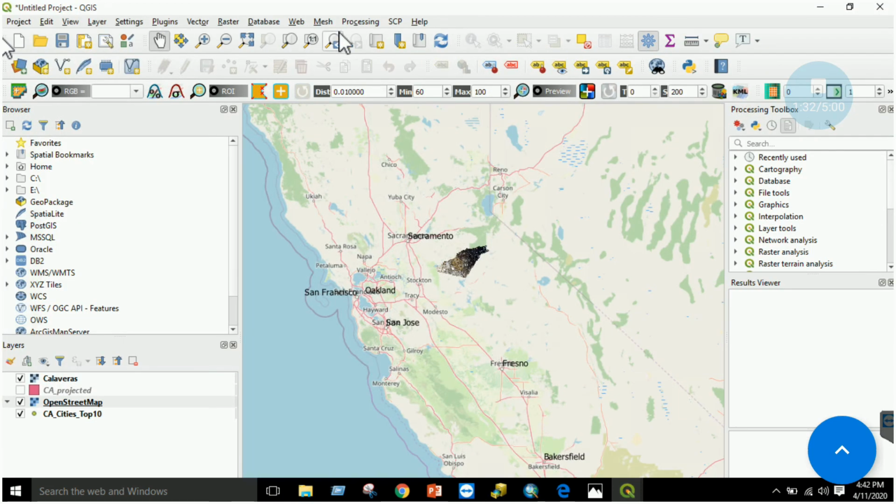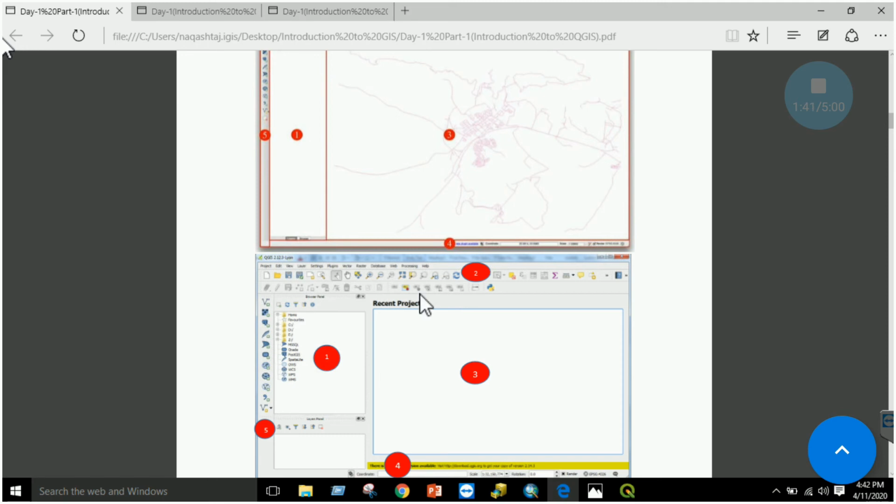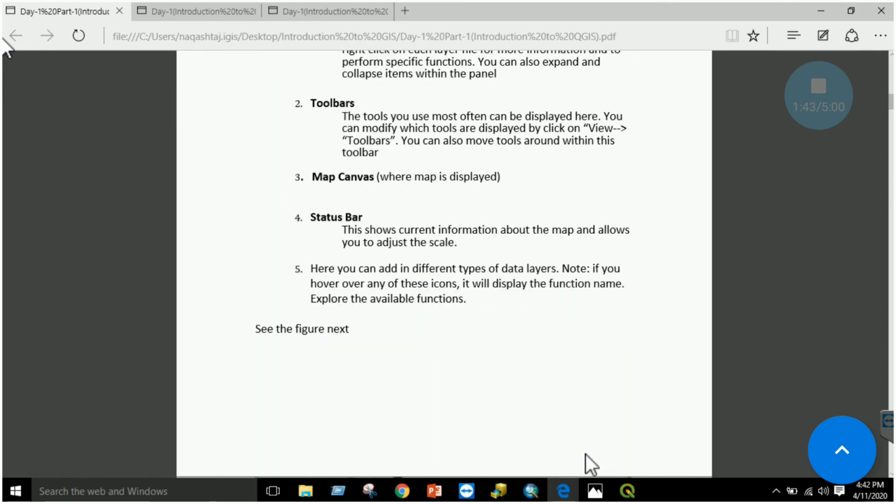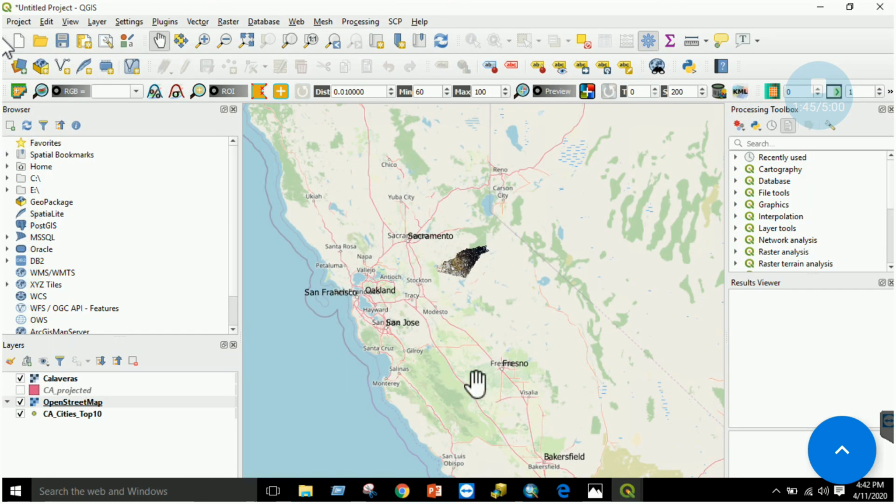We have it over here. We can see the zoom in, zoom out tool like we have used in ArcMap, right? Basic zooming, panning, basic tools. Okay, the next section is our map canvas, where the map is displayed, right? This is our map canvas. Now it is more clear.